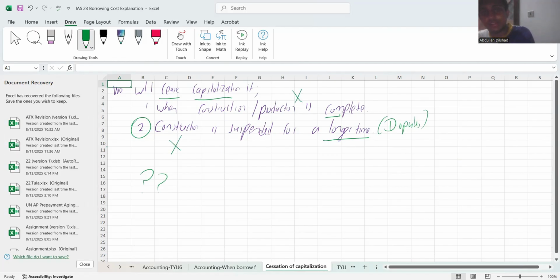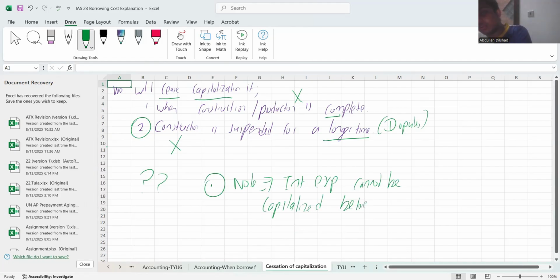So I'm writing a note here. Interest expense cannot be capitalized before the construction period or after the construction period.